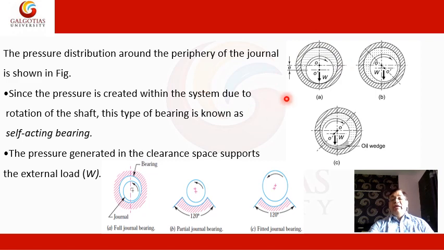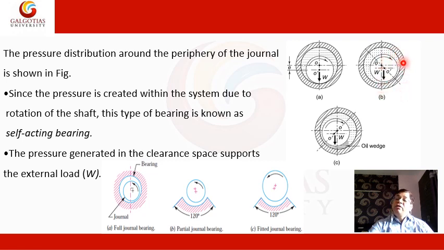So based on that video animation, we have three types of picture here. The pressure distribution around the periphery of the journal is shown in the next slide. Here you can see the eccentricity when there is no motion. At rest condition, there is an eccentricity between the journal and the bearing. This is the center of the journal, this is the center of the bearing, and the oil is filled in the clearance space. Now the journal starts moving in